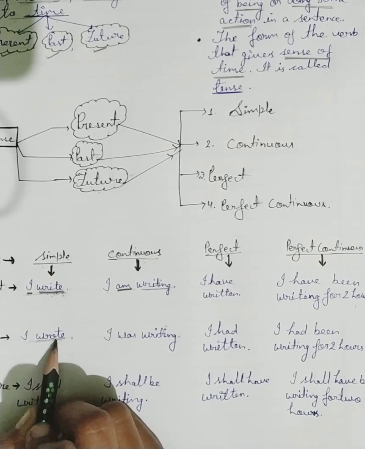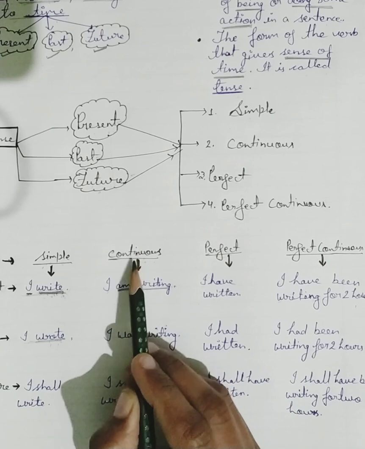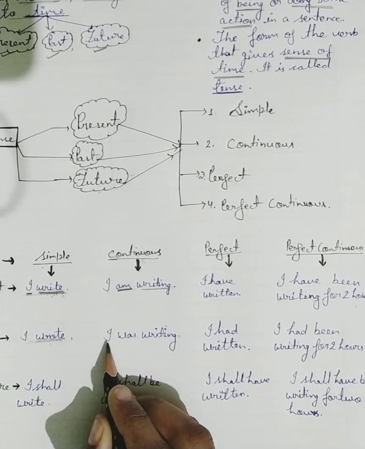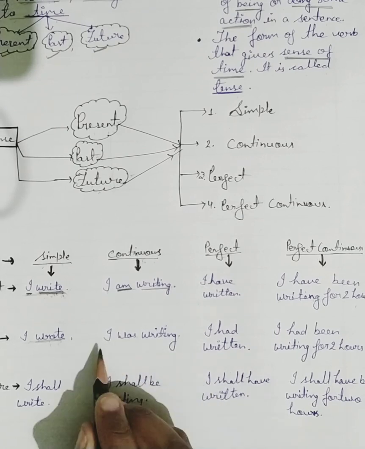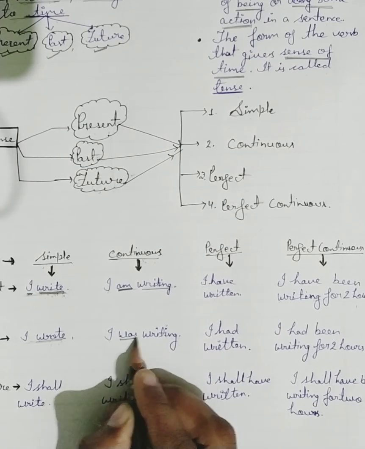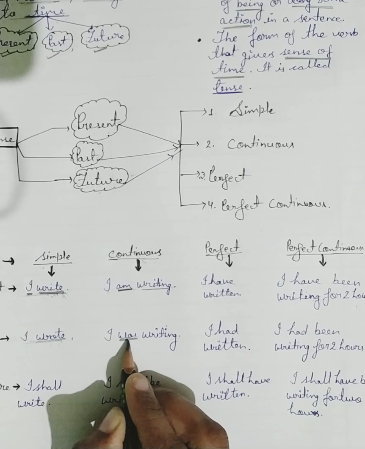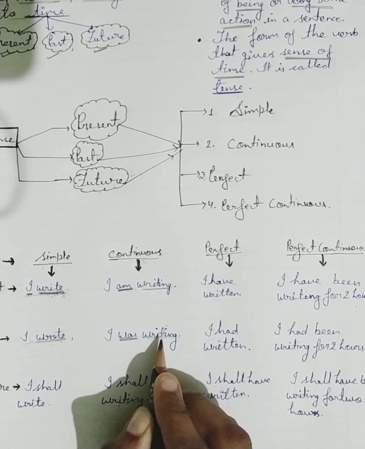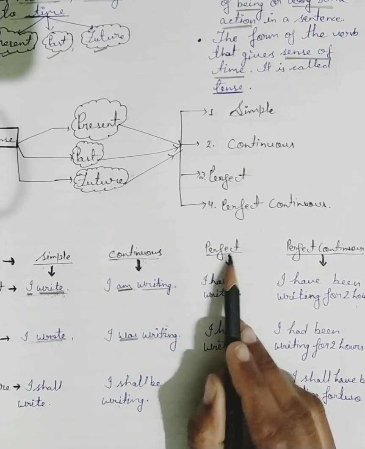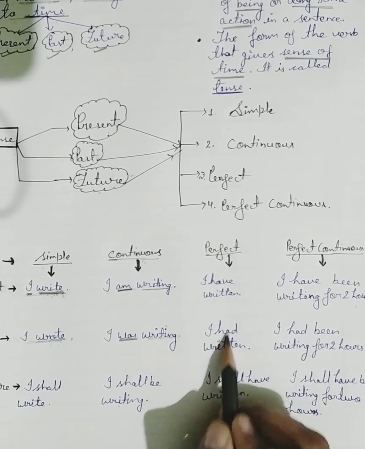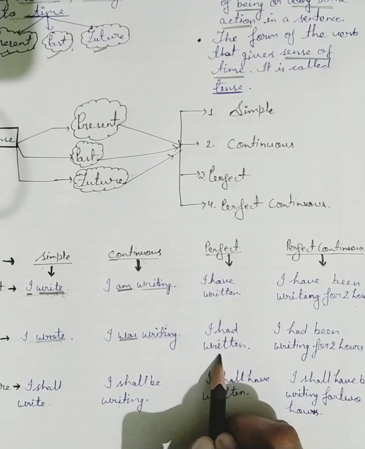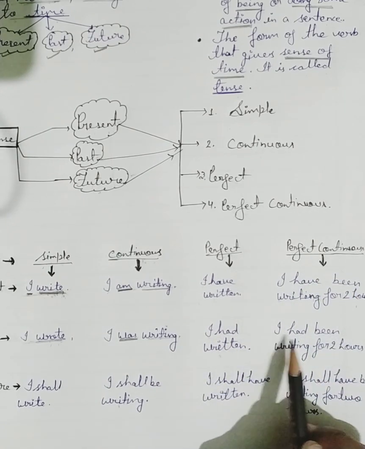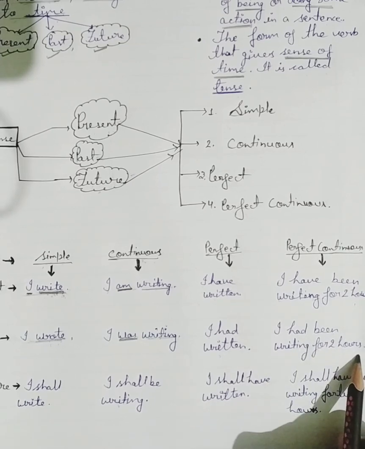Now if we talk about the past continuous, it looks like "I was writing." Here the helping verb is "was," and this is the main verb. Now if we talk about the past perfect, "I had written." And the past perfect continuous, "I had been writing for 2 hours."